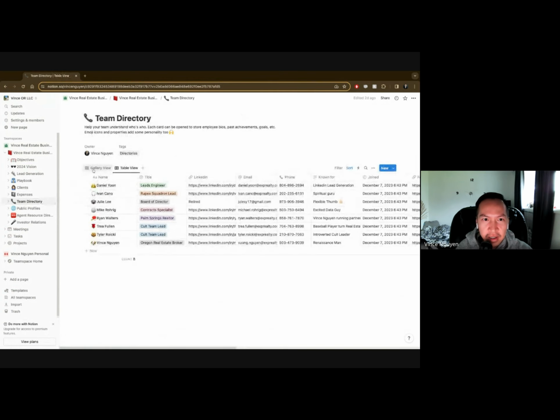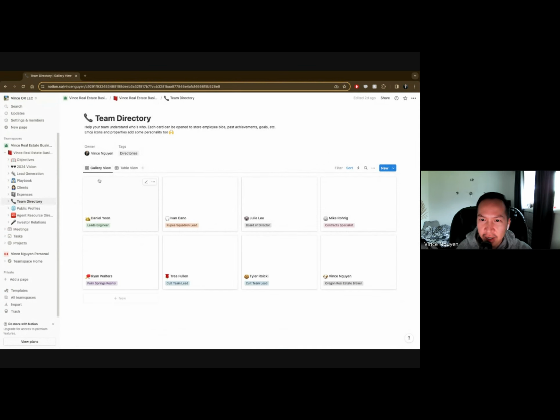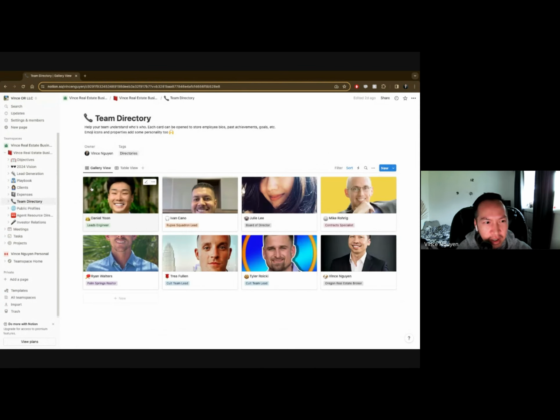Team directory. I thought this is a cool tool, and I did include you as well. You are included as my board of director. Besides that, I have a couple people here, and I'll be adding more and more as I add additional resources. They're not technically working for the business, but they're definitely a contributor to the business, and so I add them in here. Not only so that I know who I can reach out to for certain needs, but also so I can have their information ready in hand for both myself and for clients as well.